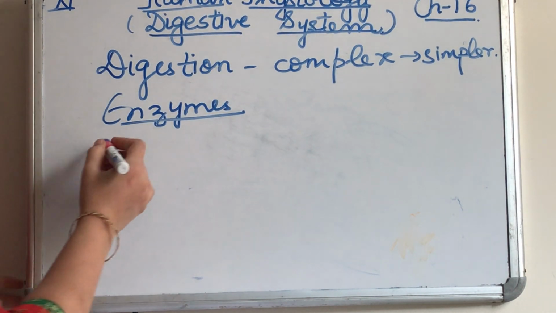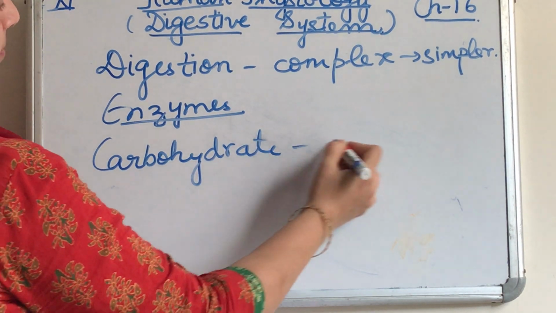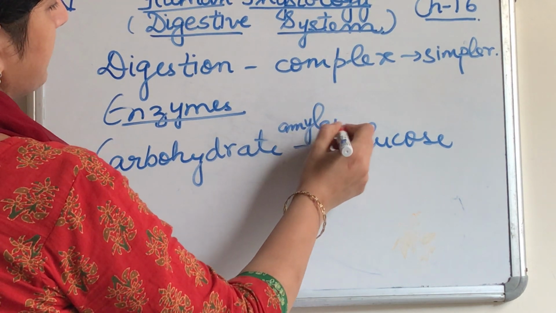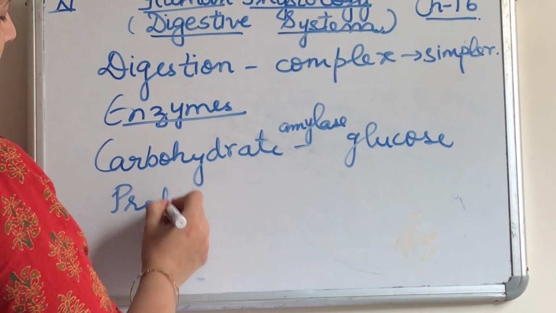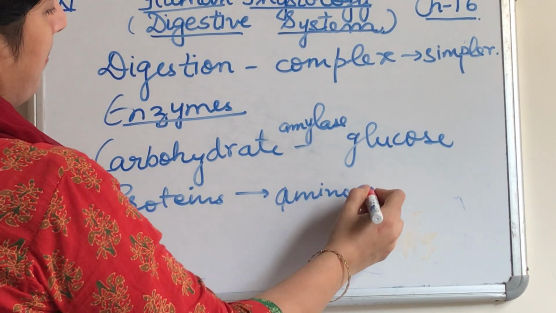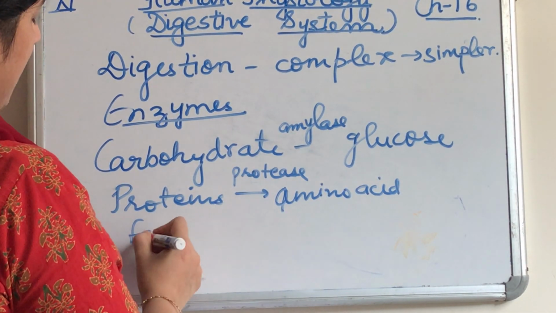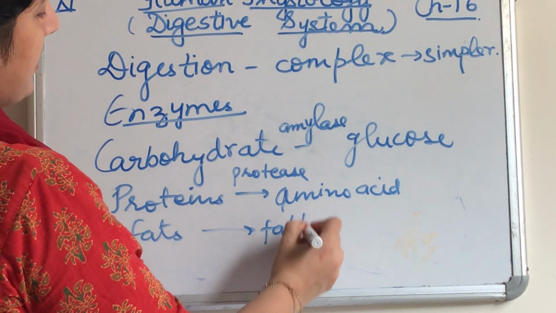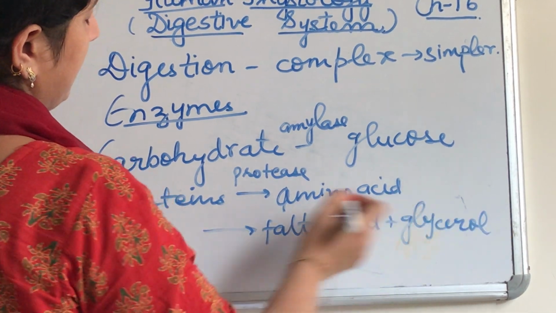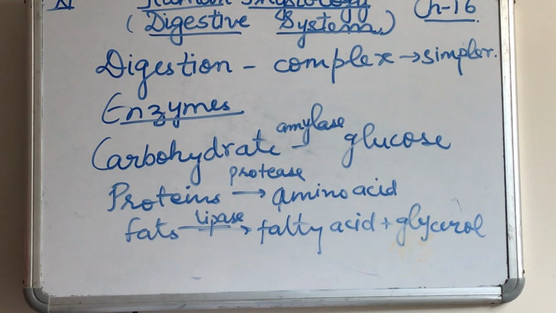For example, carbohydrate is converted into the simpler form glucose by the action of the enzyme amylase. Proteins are converted into the simpler form amino acids by the enzyme protease. Fats are converted into fatty acids and glycerol by the enzyme lipase. So these are certain examples of enzymes.